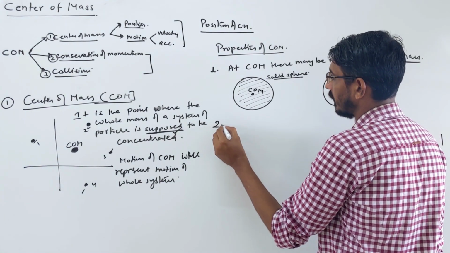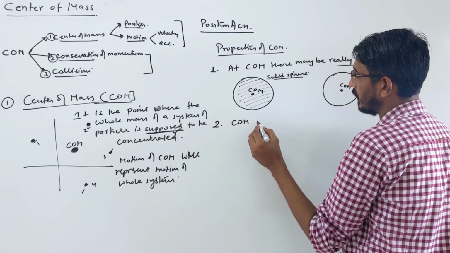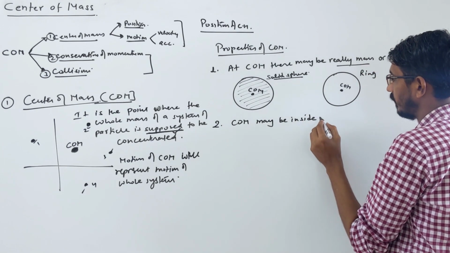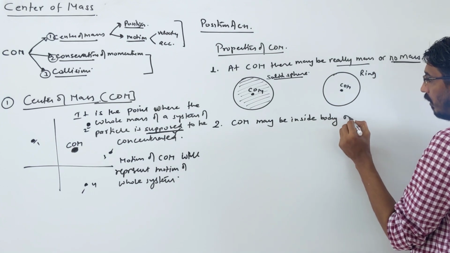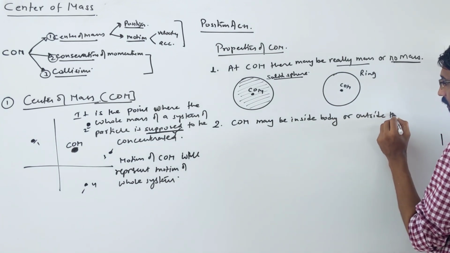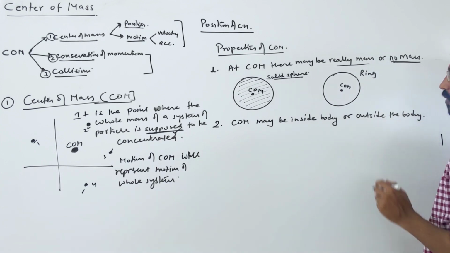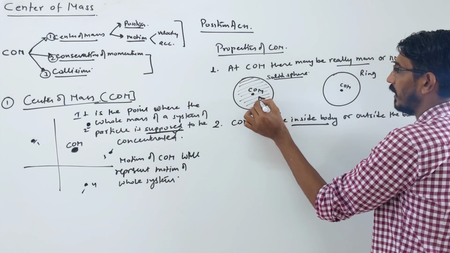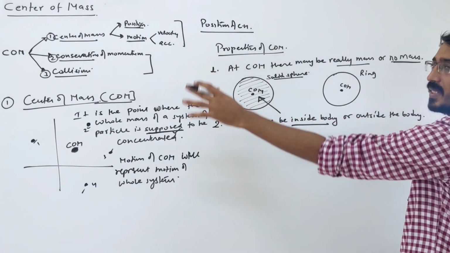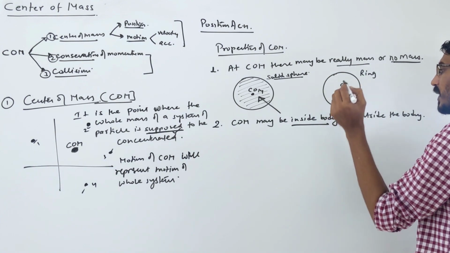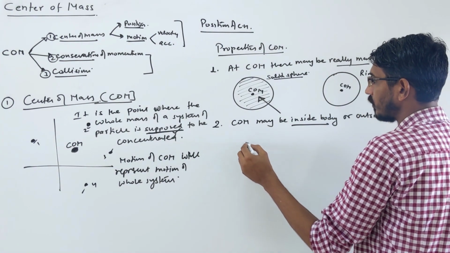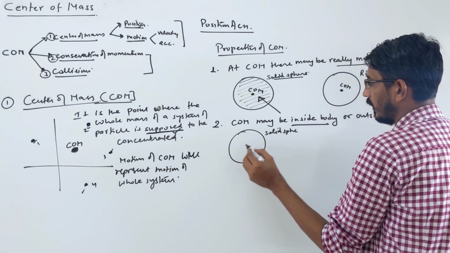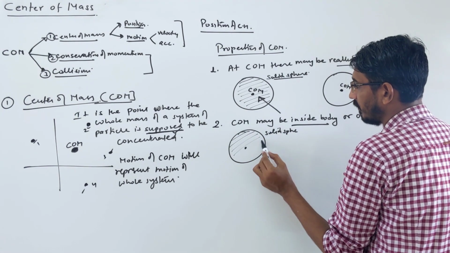Okay, let's move to the next property. Center of mass may be inside the body or outside. It can be inside the body or outside the body. Like when I say inside, this is an example of inside the body, right? The center of mass is inside this sphere. Or this also is inside, but suppose you take an example like this. Again this is a solid sphere, understood. In this case the center of mass will be inside this body, correct?